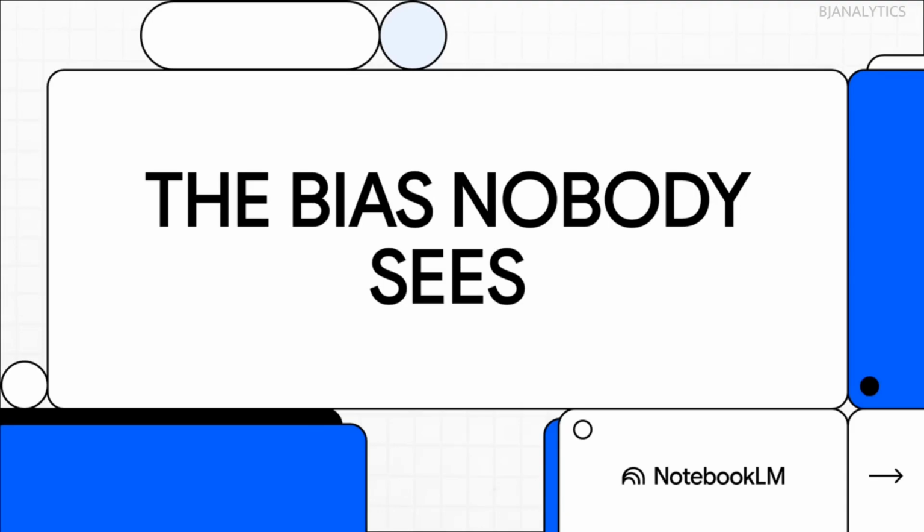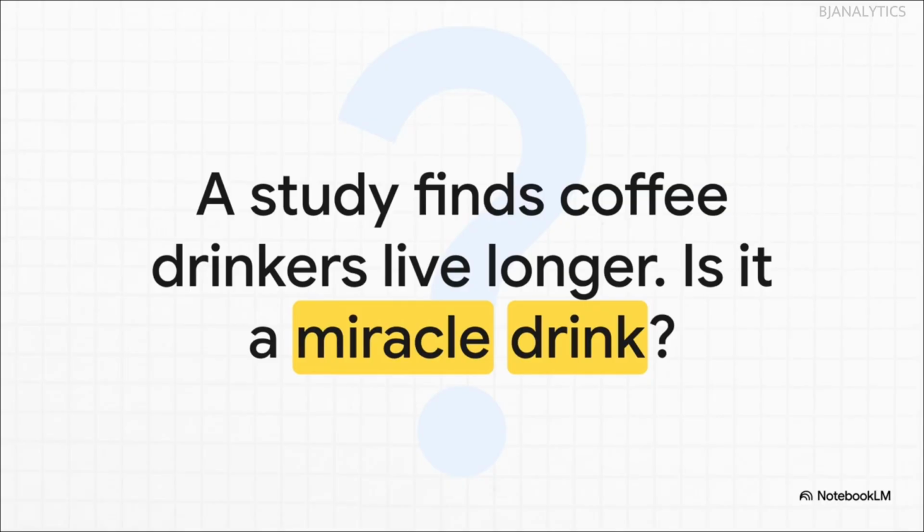Today we're going to look past the big headlines and dive deep into the numbers that shape all that health news we see every day. We're on the hunt for this hidden influence that affects pretty much every study you read about. We're talking about the bias nobody sees. All right, let's jump right in.